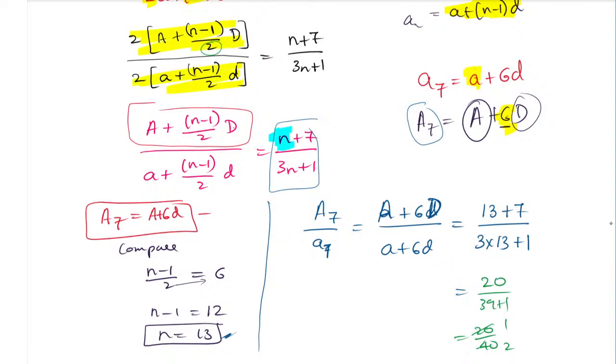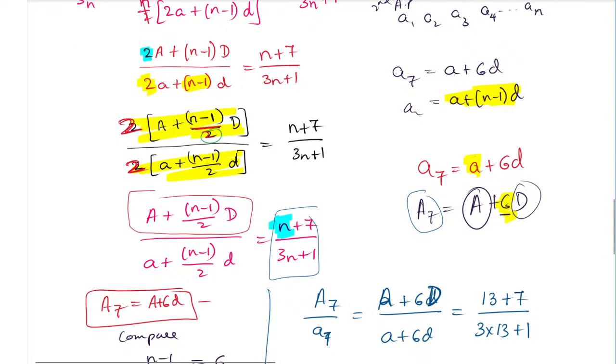Next, what I have done is, I have taken 2 common, that you all understood. I have taken 2 common, so inside it, what remains is that the 2 is taken out from here and from here, but it is not there here, so we will divide by 2.